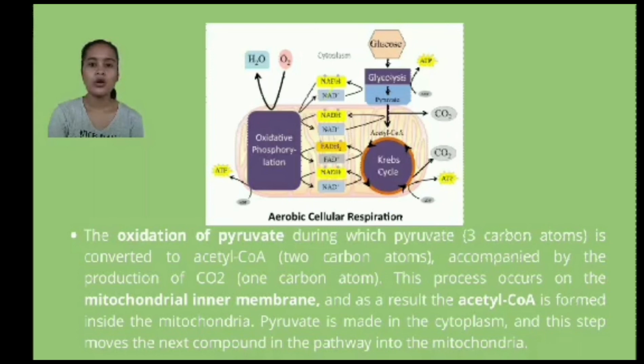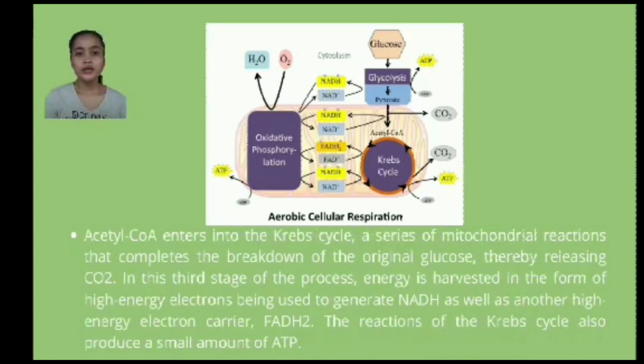This process occurs on the mitochondrial inner membrane, and as a result, the acetyl coenzyme A is formed inside the mitochondria. Pyruvate is made in the cytoplasm, and this step moves the next compound in the pathway into the mitochondria. So the pyruvate oxidation takes place in the mitochondria. After the pyruvate oxidation, the next stage is the Krebs cycle.